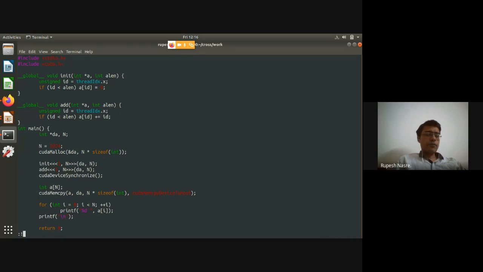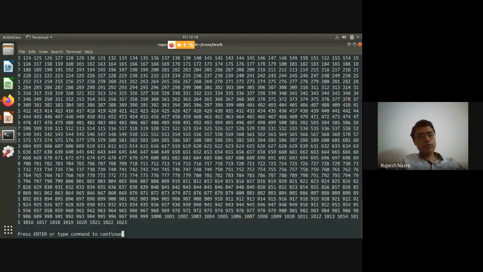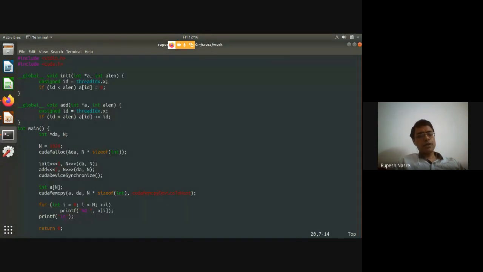Okay, so it compiled fine. Let's see if it runs and gives the expected output. So it gives output from 0 to 1023, I suppose. Yeah, so that is what we were expecting as the output. So hopefully this program is working fine.